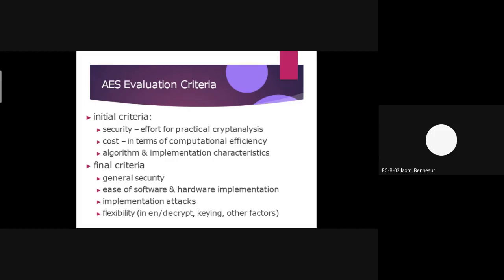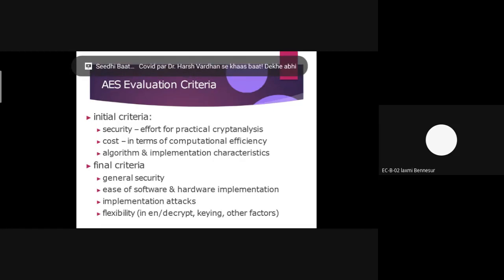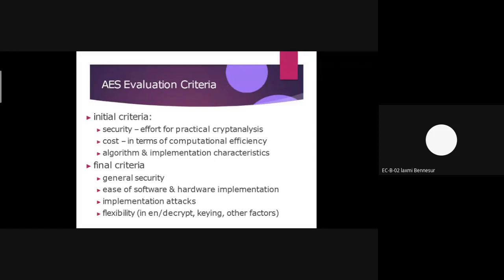How it can be designed by using various software and hardware things. For software, we can use C and Java language. Along with the software, we also have to consider the hardware requirement for the AES evaluation.